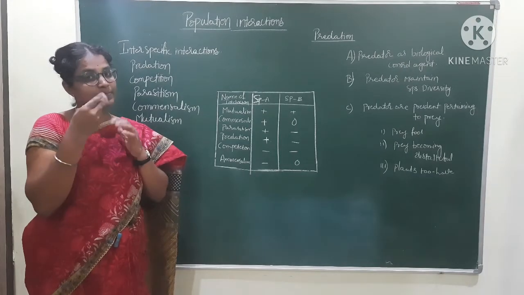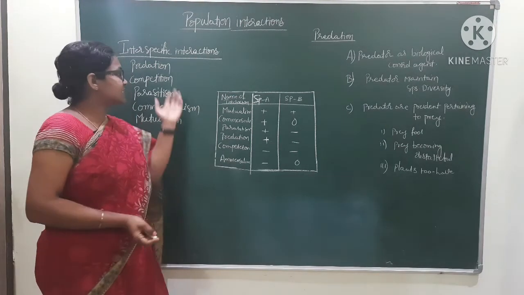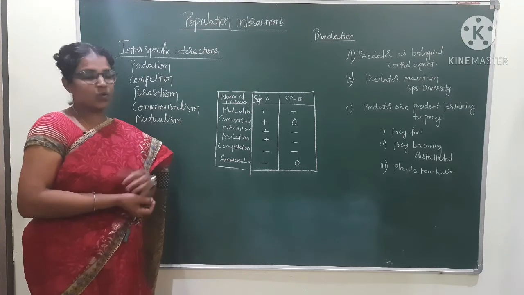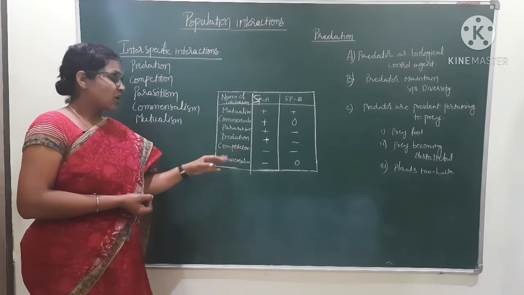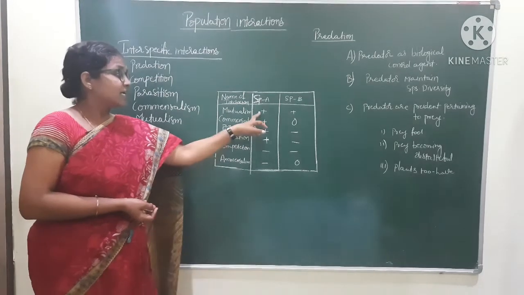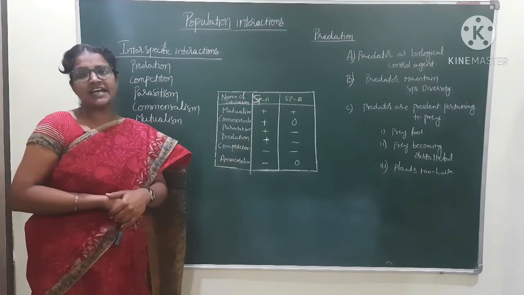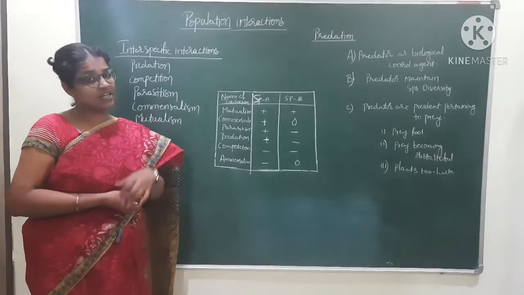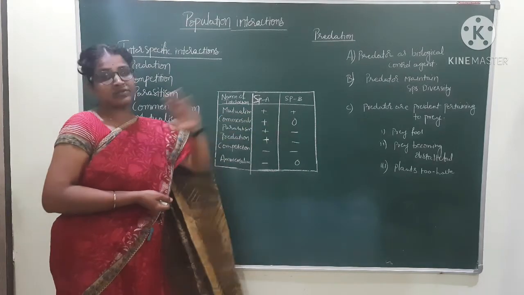Here we will discuss interspecific interaction. In this interspecific interaction, there are different types of interaction. What are those? Mutualism, commensalism, parasitism, predation, competition, amensalism. Like that, the different types of interaction. Mutualism. Here the plus indicates that it is benefited, and the minus sign indicates that it is negatively affected. This is harmful. In mutualism, both of them are benefited.